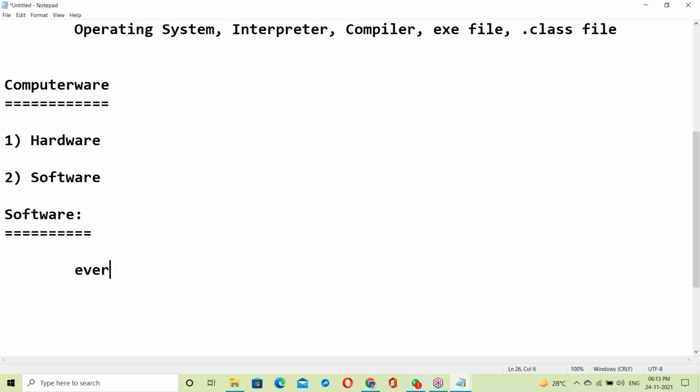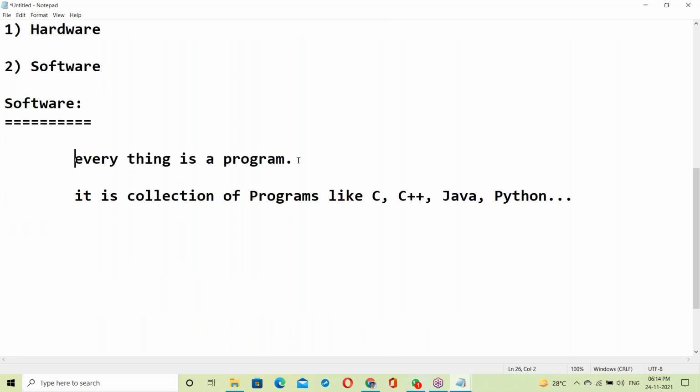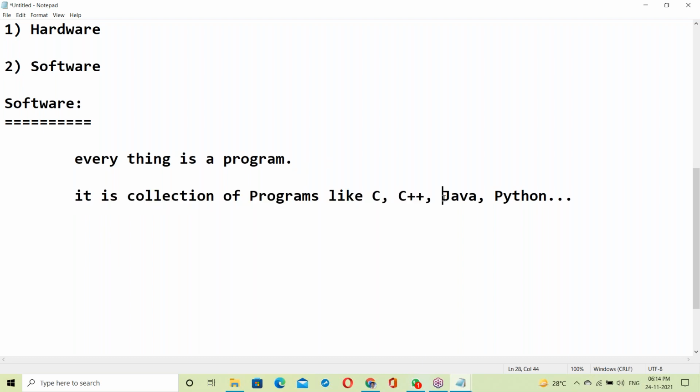In software, everything is a program. It's a collection of programs, like C, C++, Java, Python, different programs. In software, everything is a program. It's a collection of programs like C, C++, Java, all the programs.